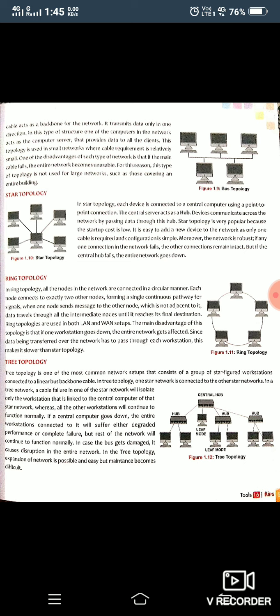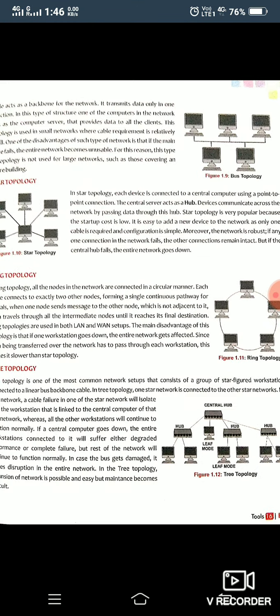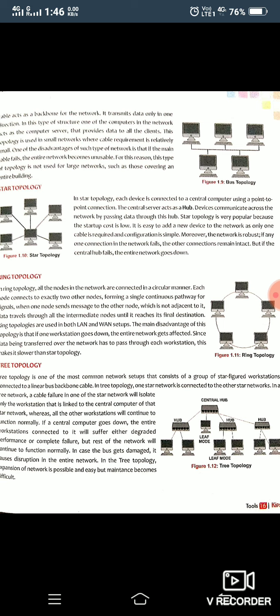Second is star topology, in which systems are connected in a star shape. You can see this structure. When systems are arranged in this kind of structure, it is known as star topology. Actually, in this topology, a device is used for connecting the systems in this shape, which is called a hub. In star topology, each device is connected to the central computer using a point-to-point connection. The central server acts as a hub.